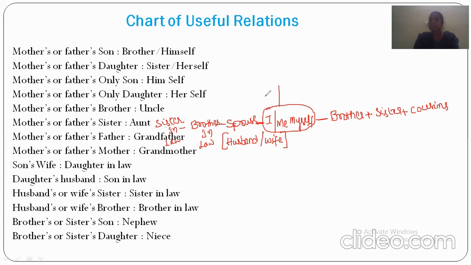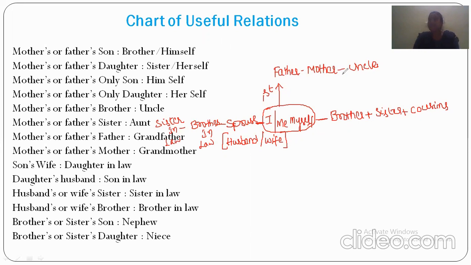And in the above first generation, what are the relationships? Father, mother, and father's brother or mother's brother, uncle. But there is a slight change. Father's brother means paternal uncle, mother's brother means maternal uncle. Generally the maternal is given to the mother's side.